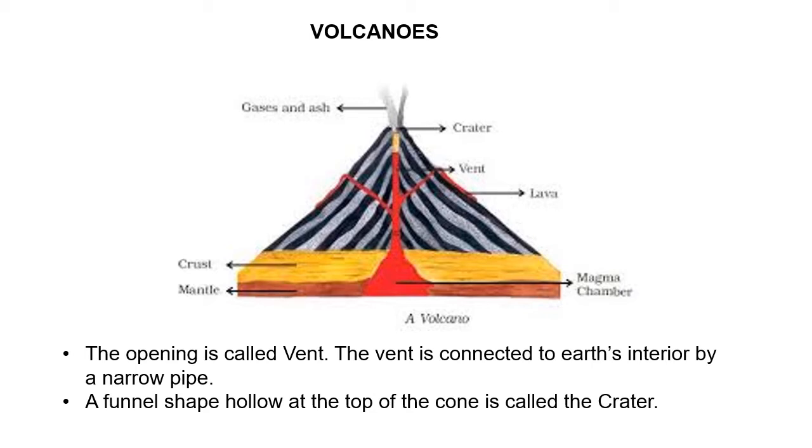From there, there is a vent from which the magma erupts. Due to sudden movement, the eruption takes place and the magma comes out. The opening is called the vent, and the vent is connected to Earth's interior through a narrow pipe, which is very well given in your diagram.